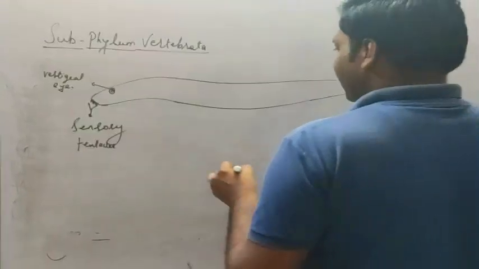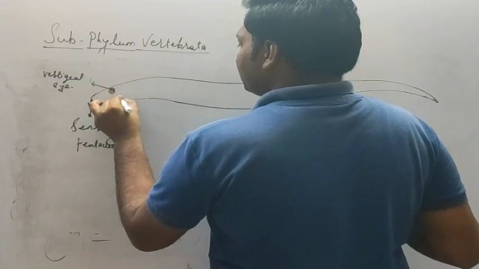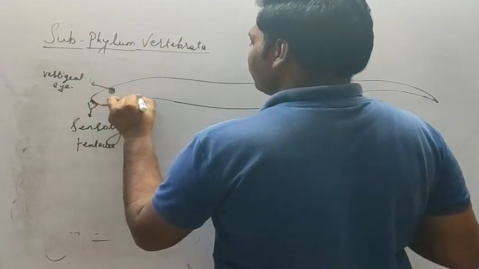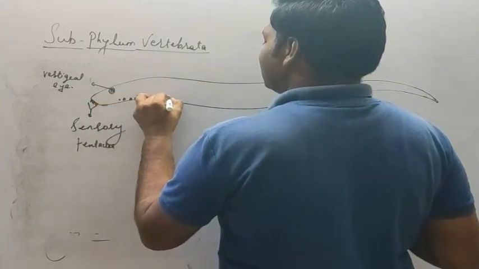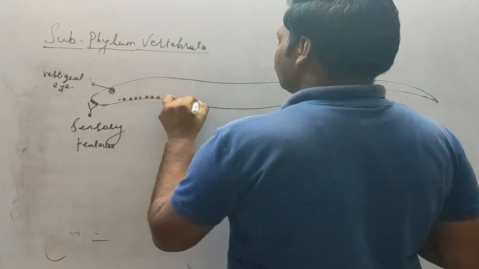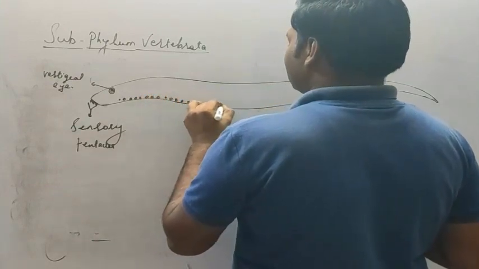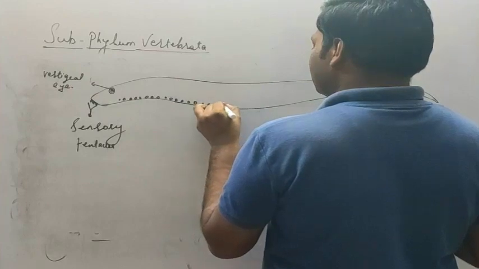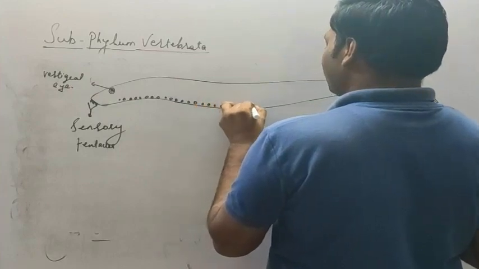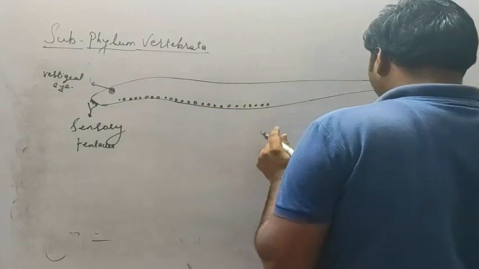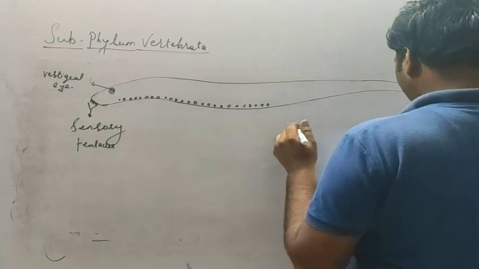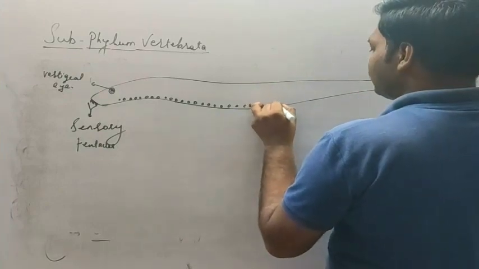Okay, then on the lateral part you can see there will be presence of the pharyngeal gill slits. Okay, which are 6 to 15 pairs. Some of these pores will also help in the opening of the slime glands.